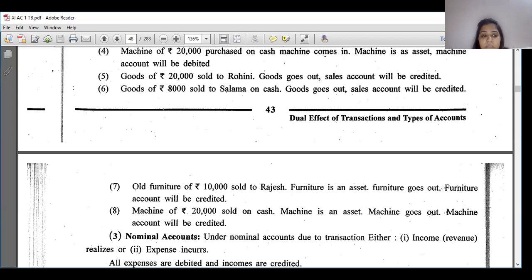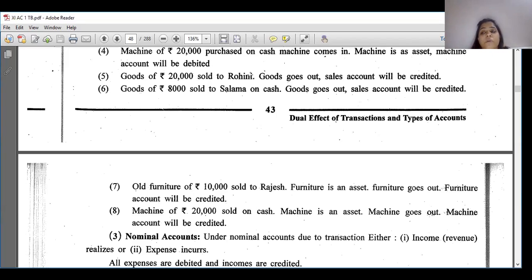Is it clear? Goods of 20,000 sold to Rohini. So here comes sales. Goods are sold, goods go out, so sales account will be credited. Is it clear? Goods of 8,000 sold to Salma on cash.